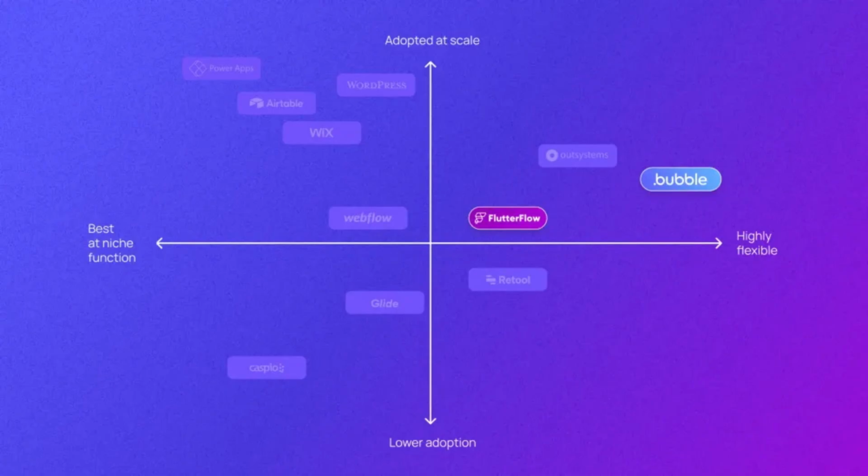Customizability, Bubble 4 of 5, FlutterFlow 3 of 5. Compliance, Bubble 4 of 5, FlutterFlow 3 of 5. Community and resources, both have strong communities, but Bubble's larger ecosystem gives it an edge for support and plugins. Overall, Bubble receives a weighted score of 4.0 of 5, while FlutterFlow scores 3.63. These scores are based on a 2024 survey of over 350 no-code founders, developers, freelancers, and hobbyists, who rated the importance of 17 factors when choosing a no-code platform.